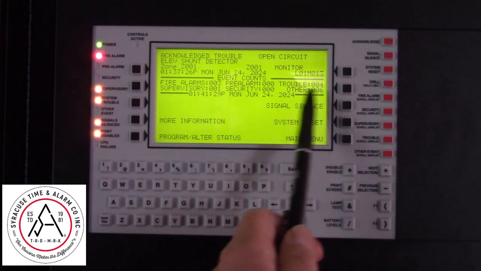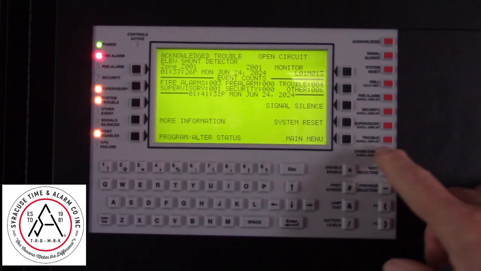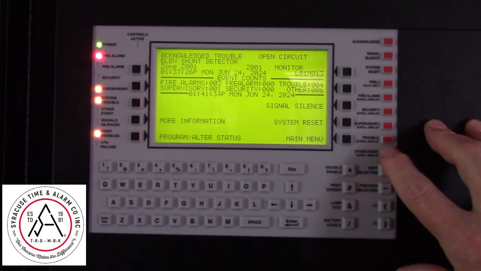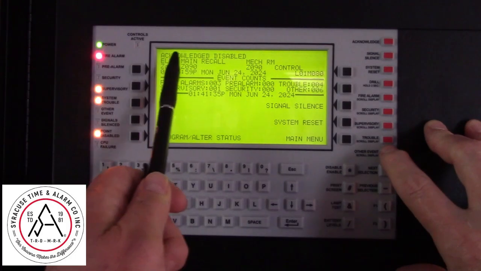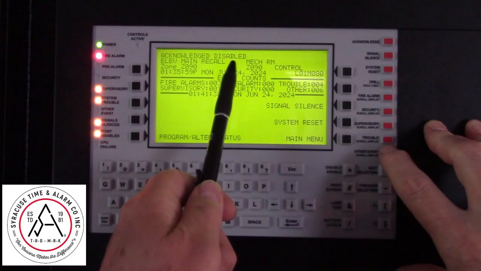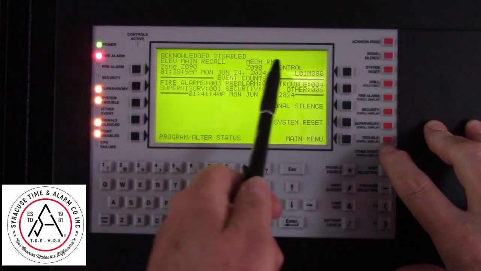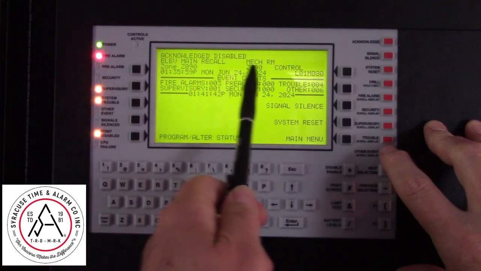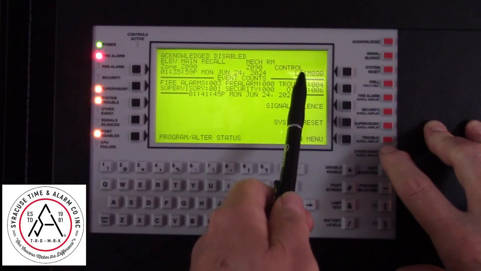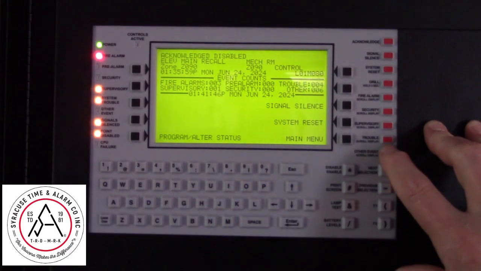Finally, what are these other conditions? Press the other event display. This is telling you that it's a disabled control module for elevator recall. Address Loop 1, Module 80.